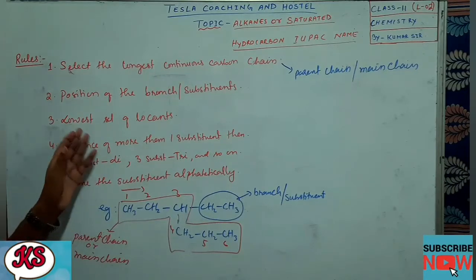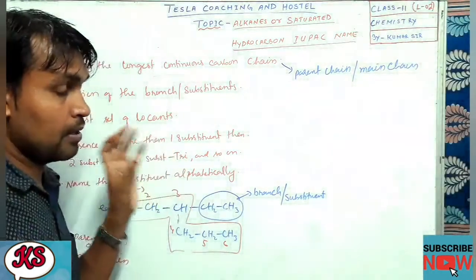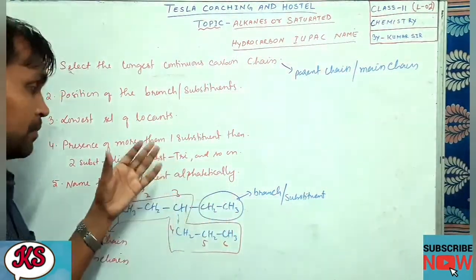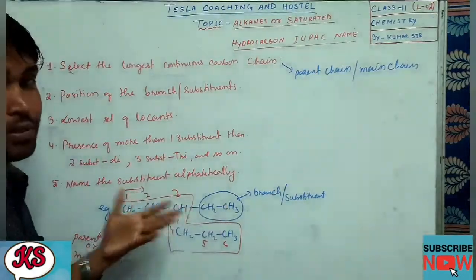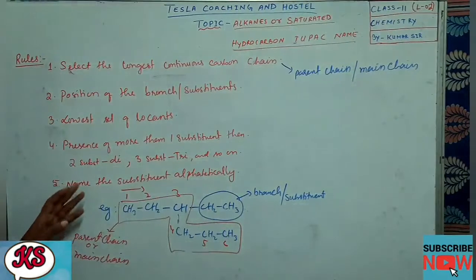Next is the lowest set of locants. Lowest set of locants means we should select the lowest set, that is, the substituent should get the lowest number. Here there is only one substituent, so there will not be a set, but the substituent should get the lowest number.